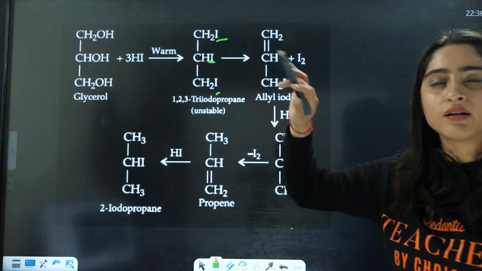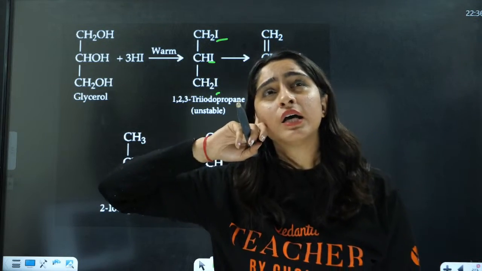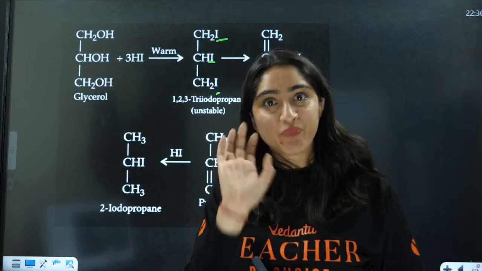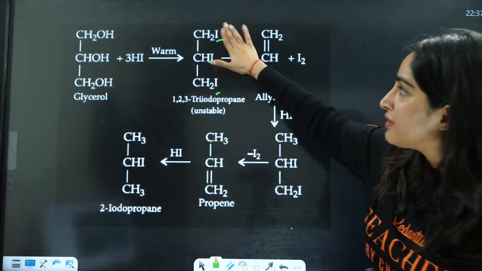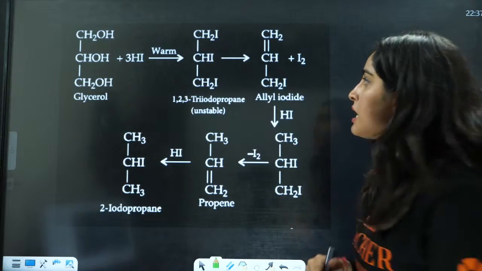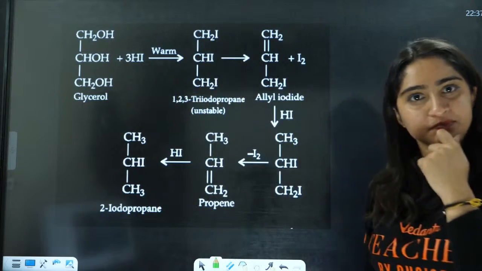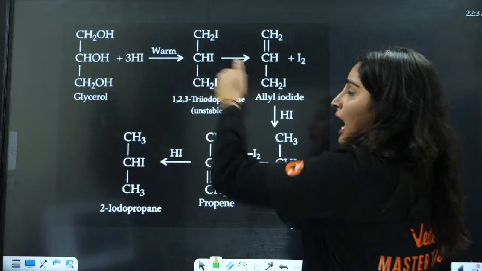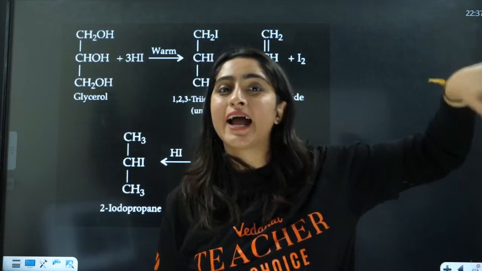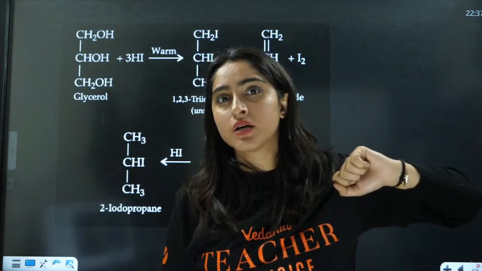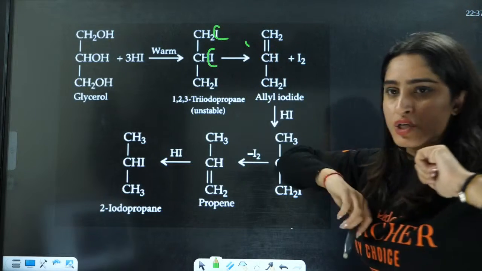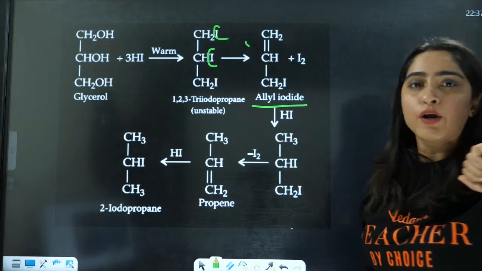This is actually one reaction that we have done, if you remember, in case of alkenes. I have taught you this reaction in hydrocarbons. Now this is very unstable, right? 3 carbon atoms and all the adjacent carbon atoms having halide groups. This is not a stable condition, so it will lose halide from this and this position. It will form allyl iodide here.